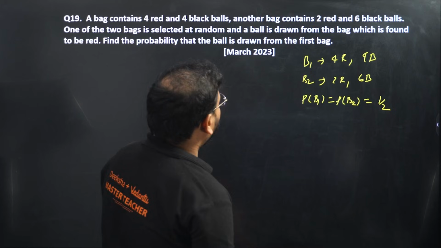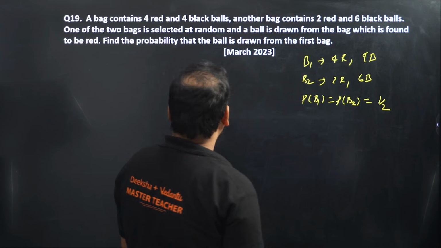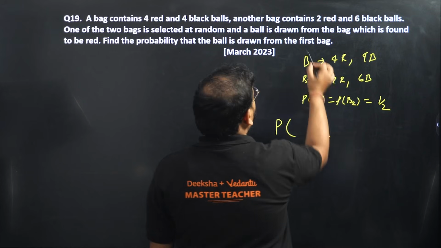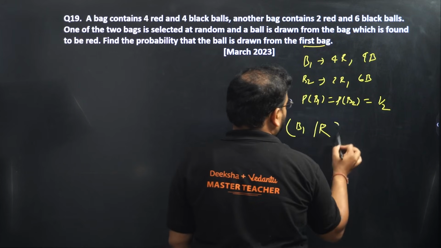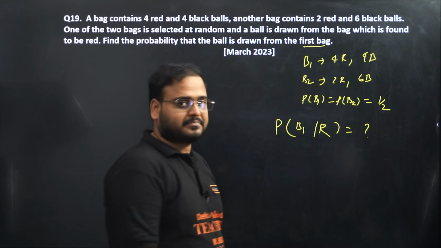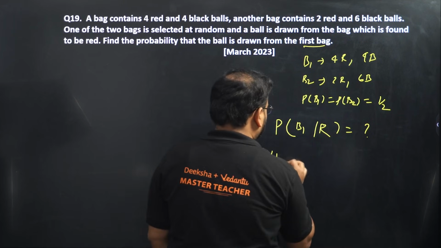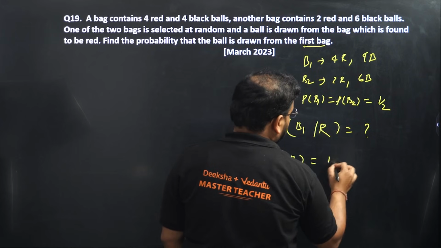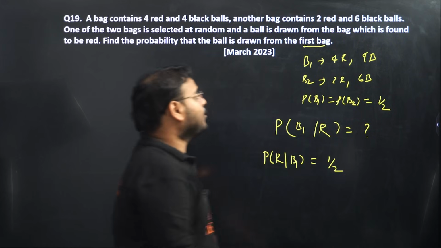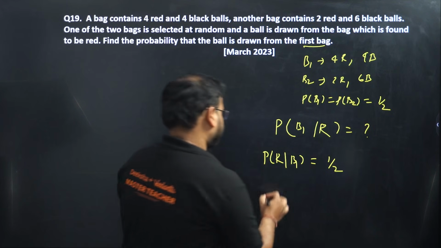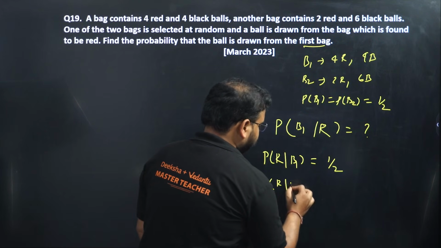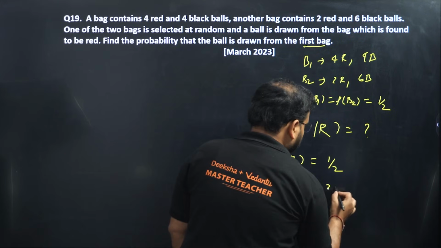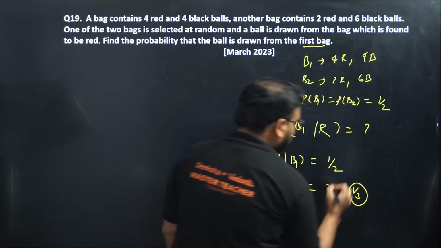And a ball is drawn from the bag which is found to be red. Means we have got a red ball. We want it to be from the first bag, so B1. This is the question statement. Let's try. P of R given B1, red from bag 1: 4 reds, 4 blacks, so 1 by 2. P of red from bag B2 is 2 by 6, which is 1 by 3.